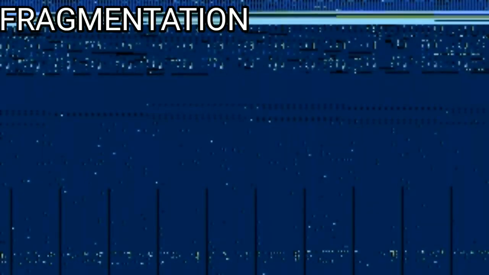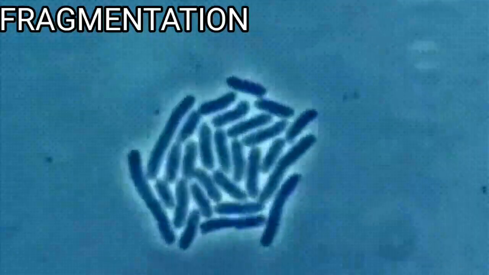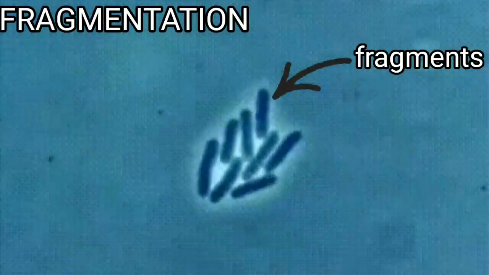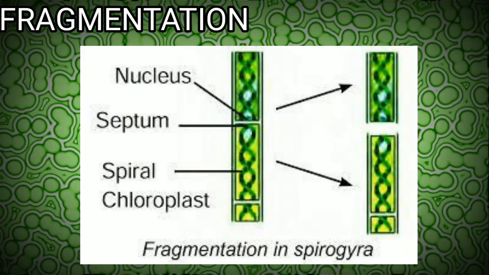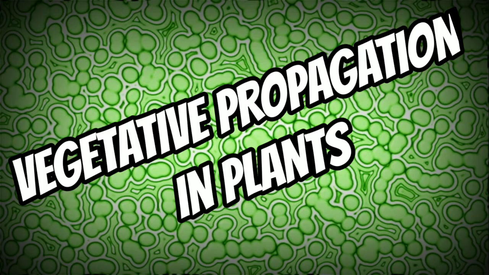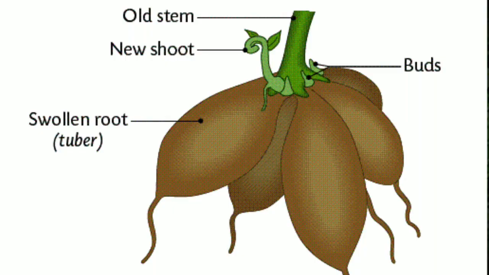Fragmentation is a type of asexual reproduction where the body of the parent breaks into small pieces called fragments, and each fragment has the ability to develop into a new individual. Reproduction by fragmentation is more common in filamentous algae like Spirogyra. Then let us look into vegetative propagation in plants. It is also considered a form of asexual reproduction in which the buds grow and develop, subsequently get detached and grow into a new individual plant.